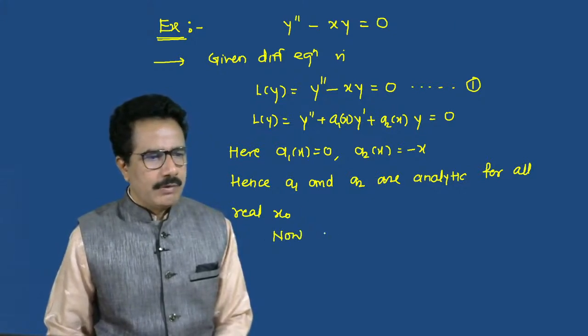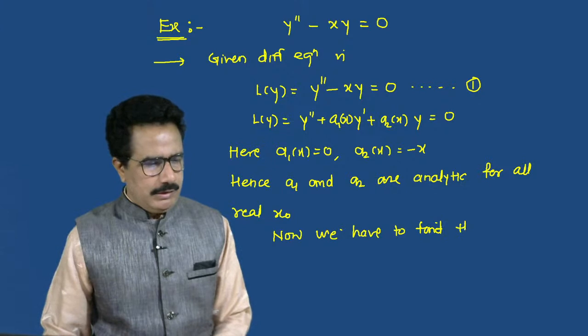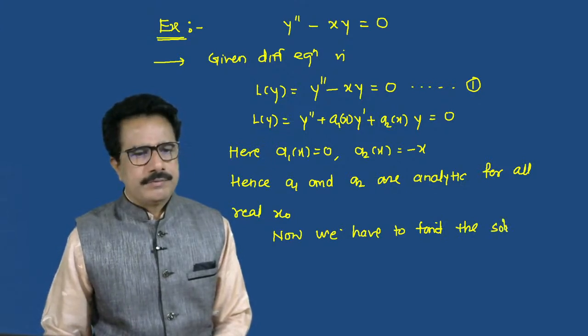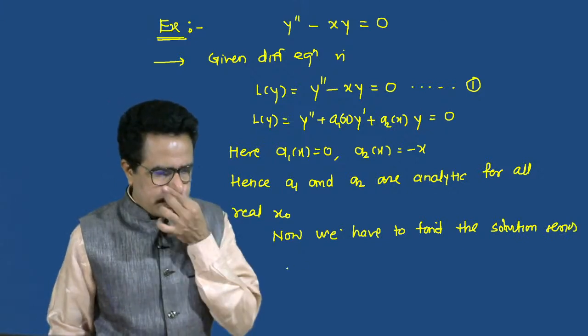Now we have to find the solution series, that is phi of x.